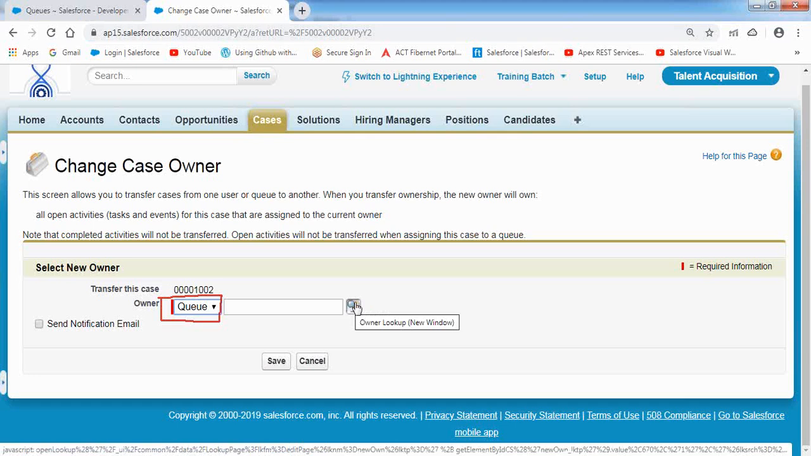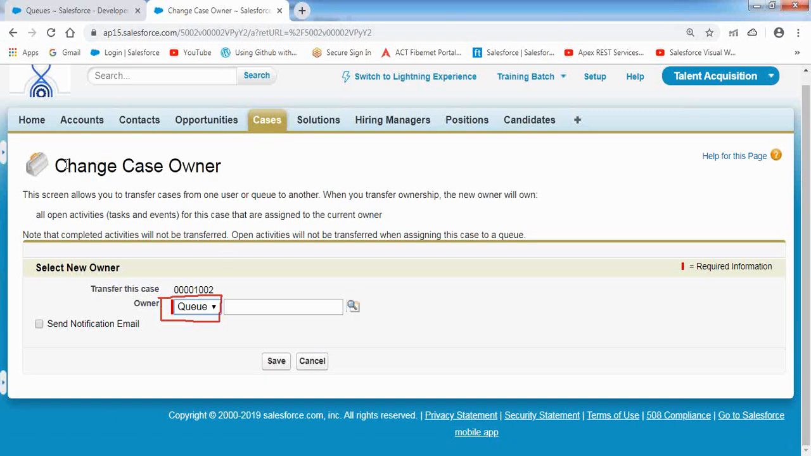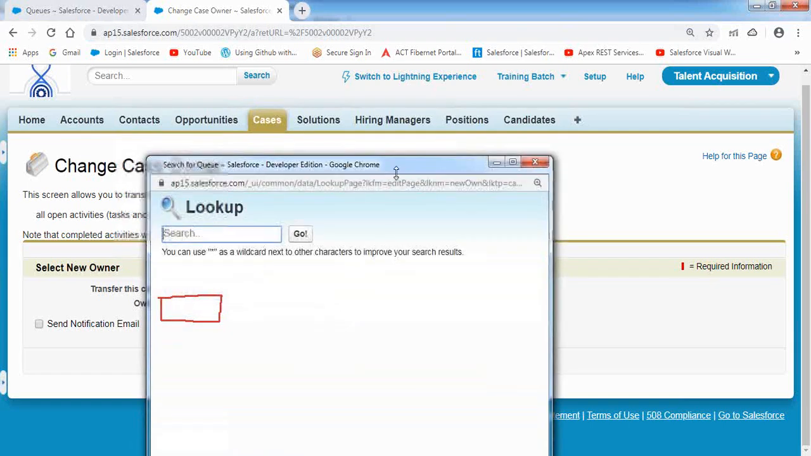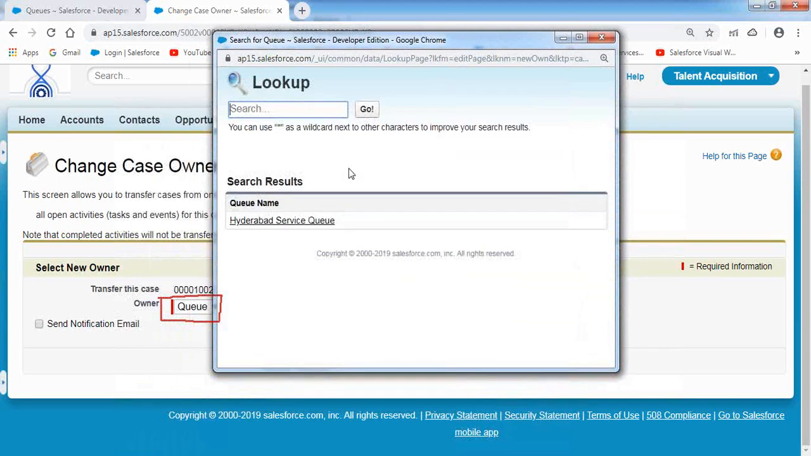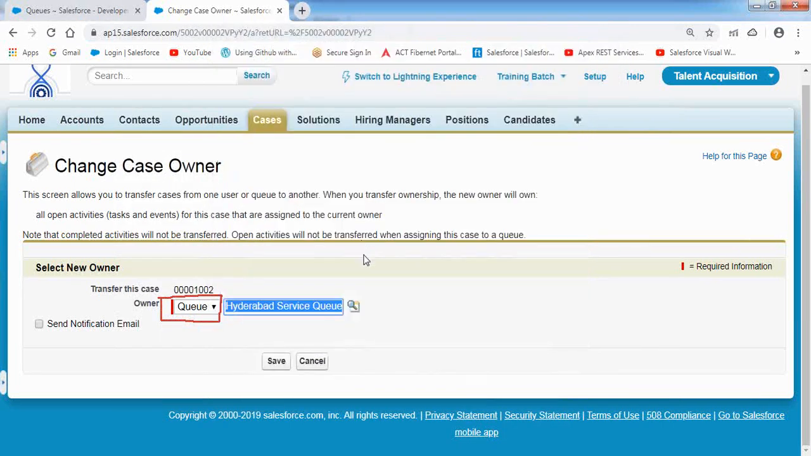But it won't populate all the queues. It will populate only those queues which support storing this case object record, because this is a case record. Now select the lookup icon. We have only one queue available as of now, Hyderabad service queue. Select the queue to whom you want to transfer the record.